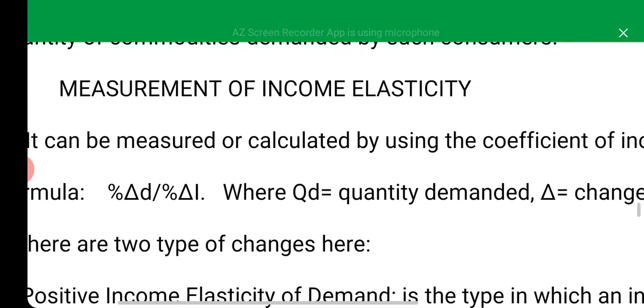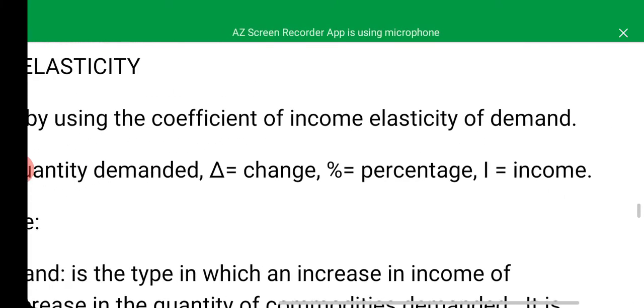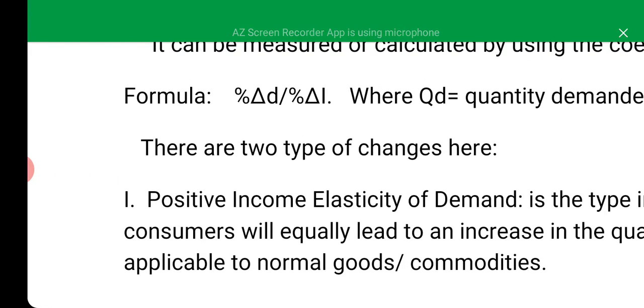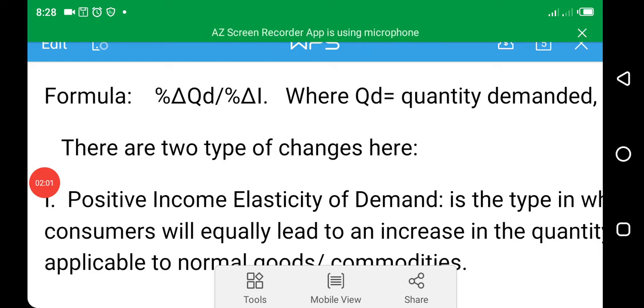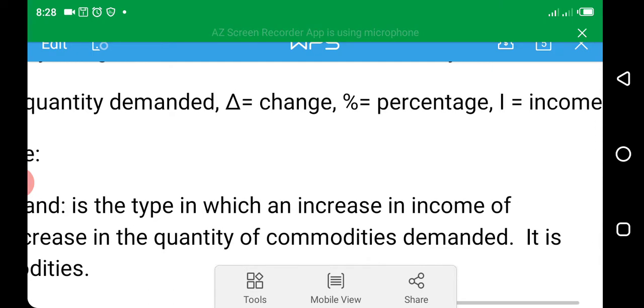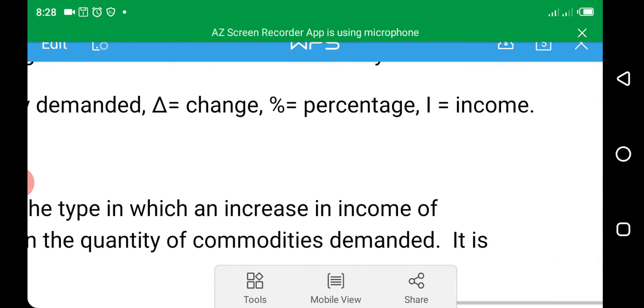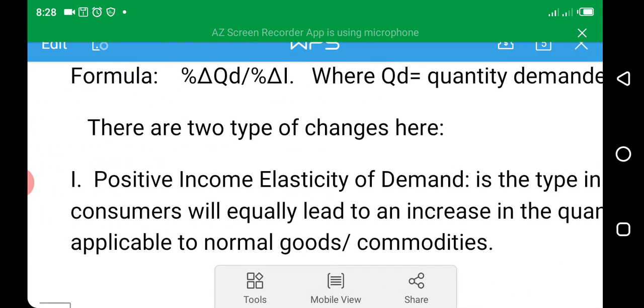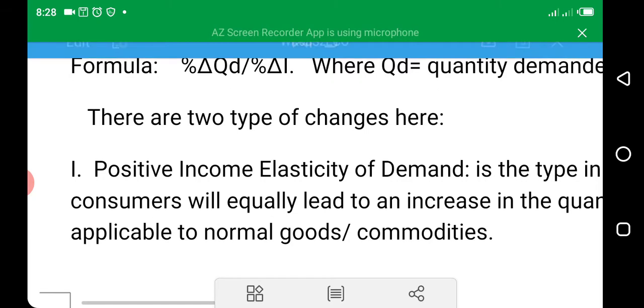It can be measured or calculated by using the coefficient of income elasticity of demand, and the formula is percentage change in quantity demanded divided by percentage change in income, where QD is equal to the quantity demanded, the delta sign means change, and percentage sign, then I equals income. So there are two types of changes here.